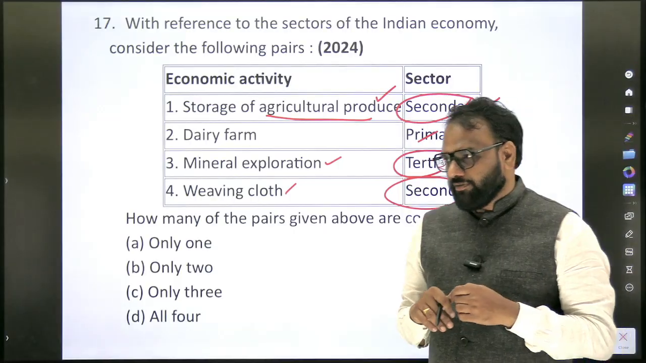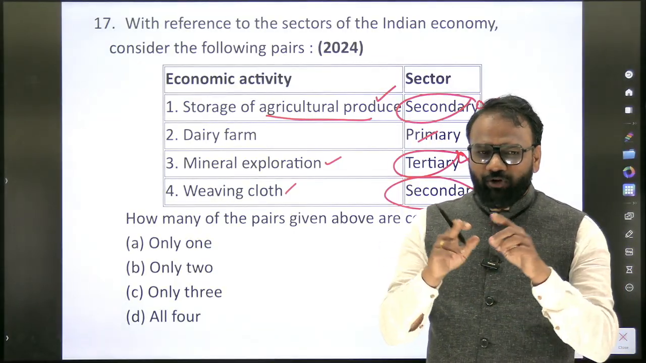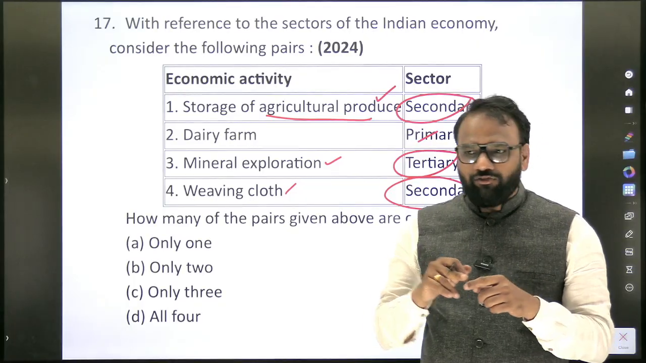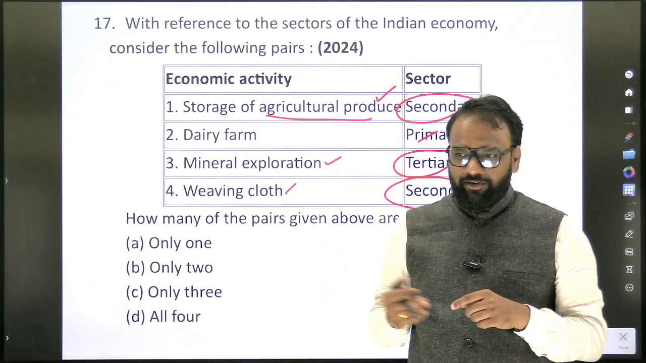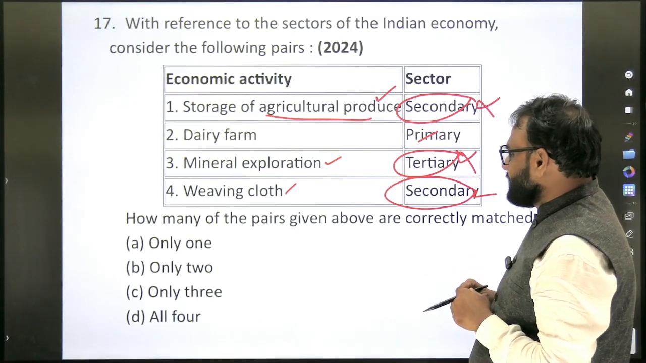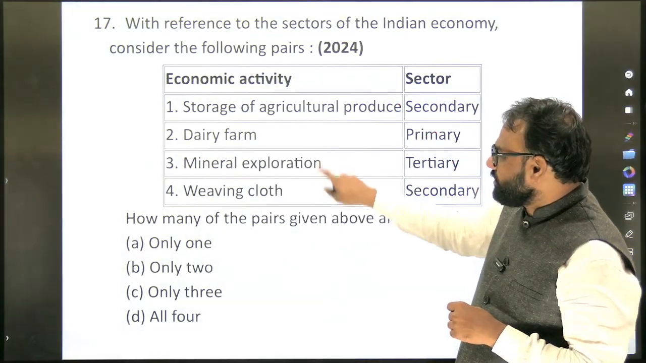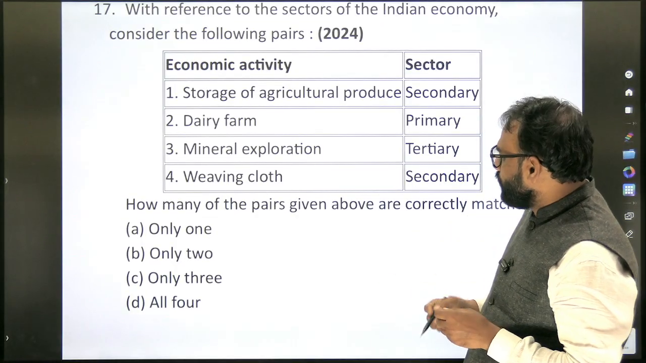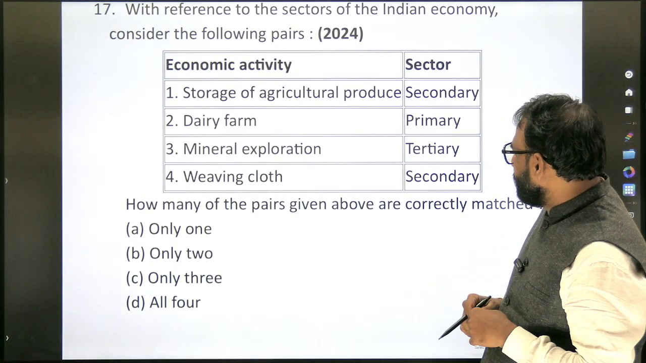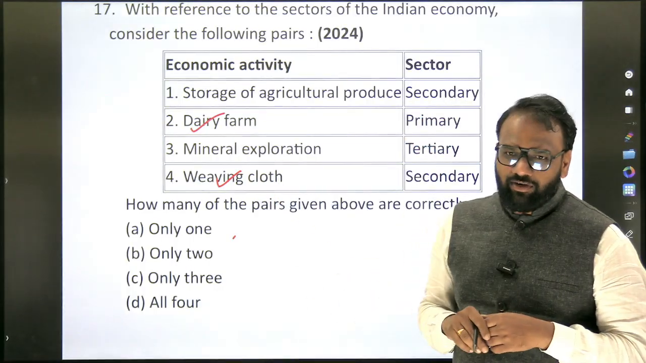But if you create a brand out of it, make a 50 kg packet or 10 kg packet, and start selling it, it will become a secondary activity. So weaving cloth is secondary. What's the official answer for this? Two? Only two, sir. Only two means second and fourth. Second and fourth.